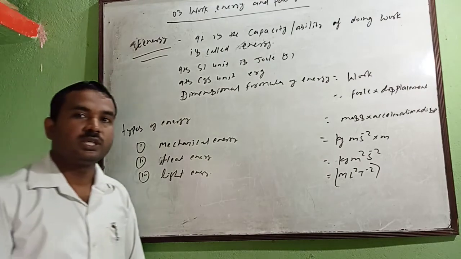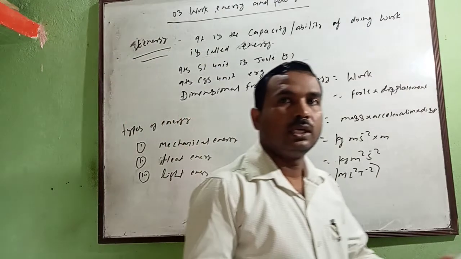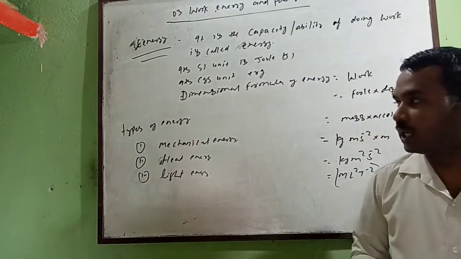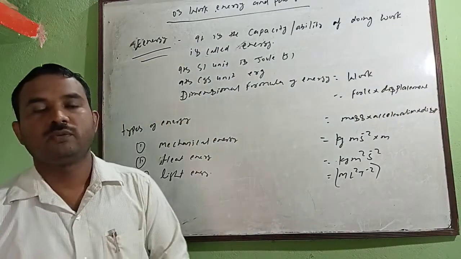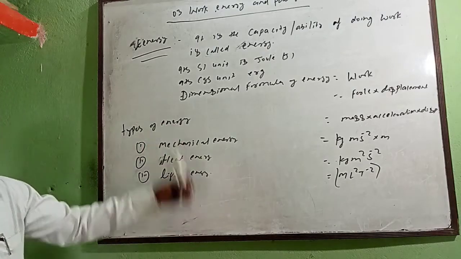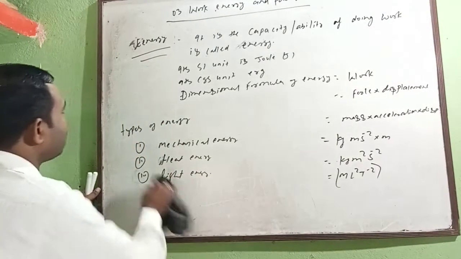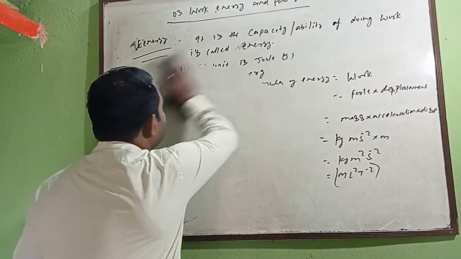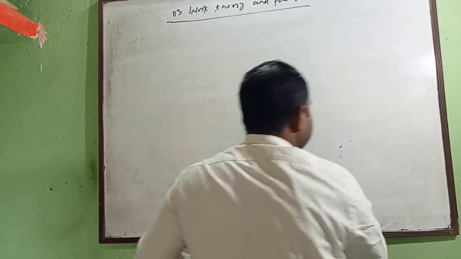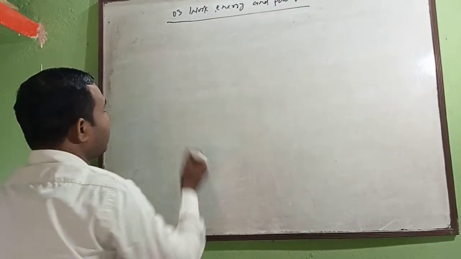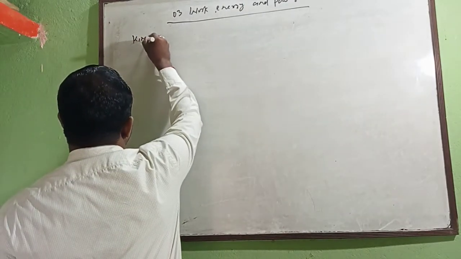And now we will discuss their types. One more is kinetic energy, and we will also find out its formula. I think you have all written. Very good. Now come to the next topic, that is kinetic energy. What is kinetic energy?